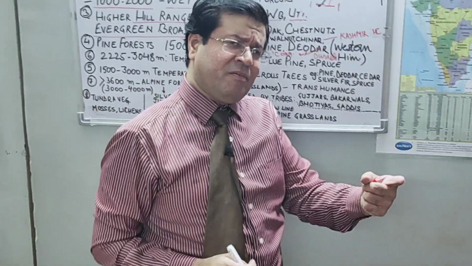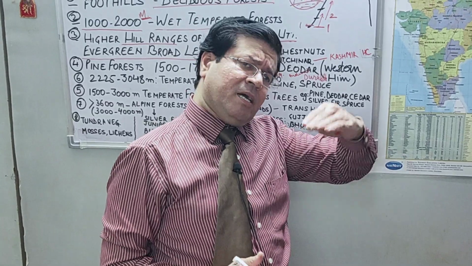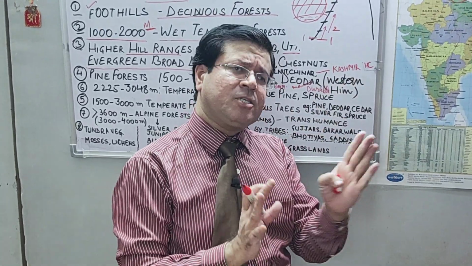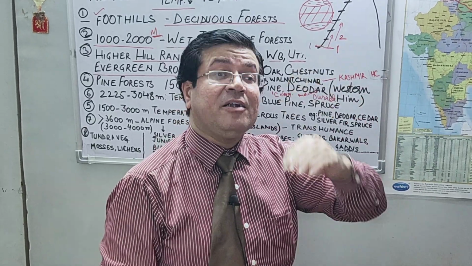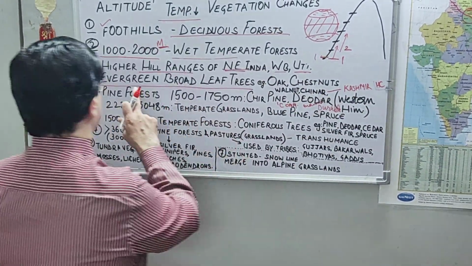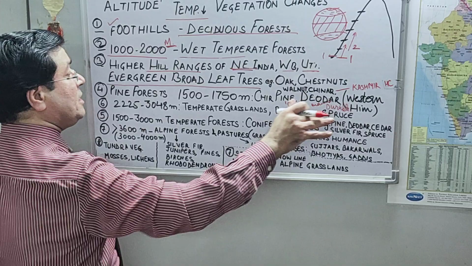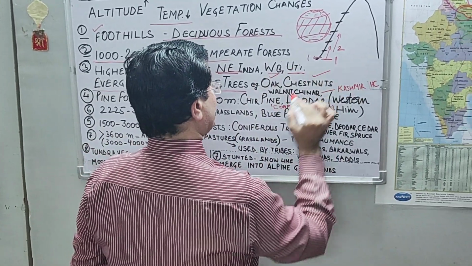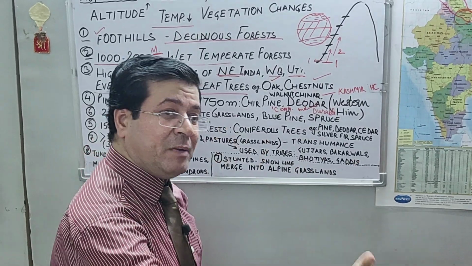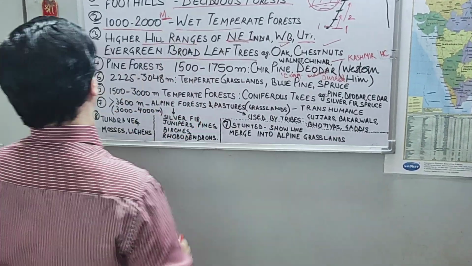Why do we have evergreen broadleaf trees? Because here temperature is slightly less. Yes, it's okay, but moisture is there, sufficient rainfall is there. That is why we are having evergreen broadleaf trees. And among these, oaks, chestnuts are predominantly covering this area, right?